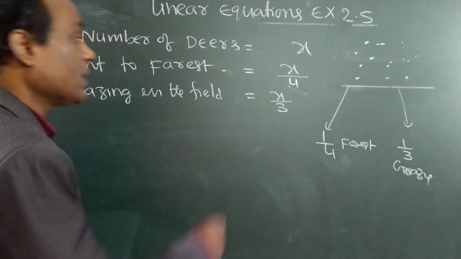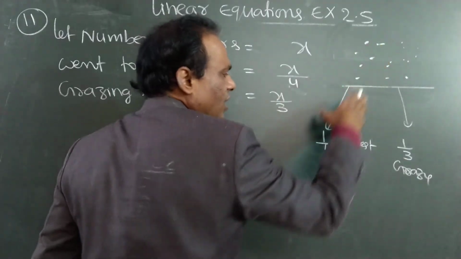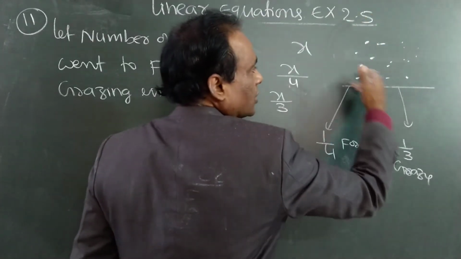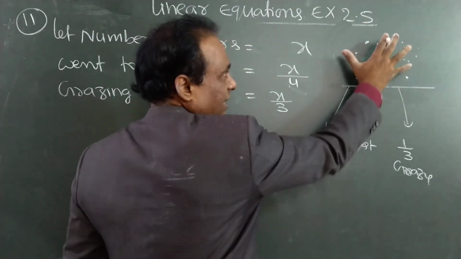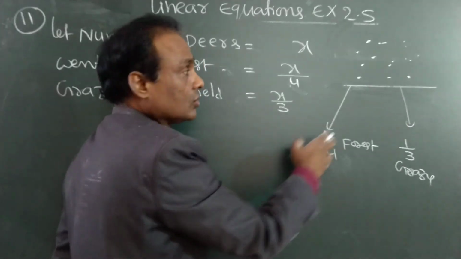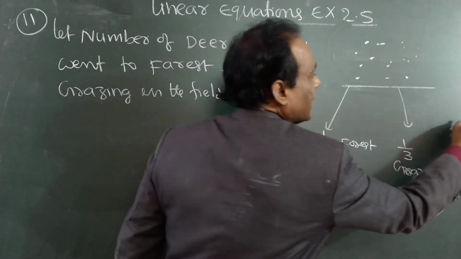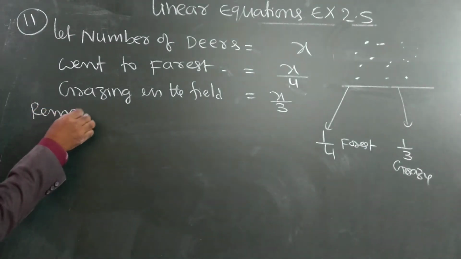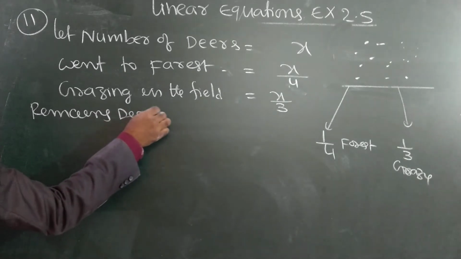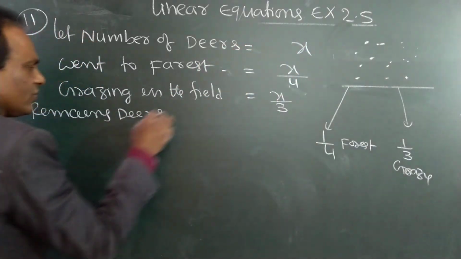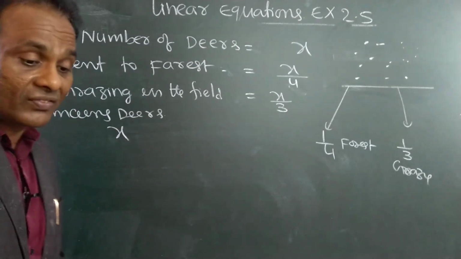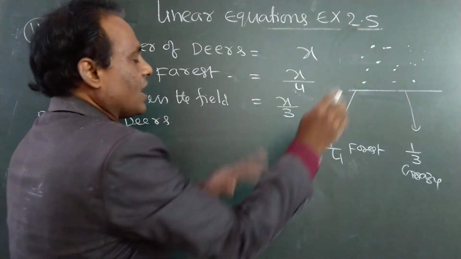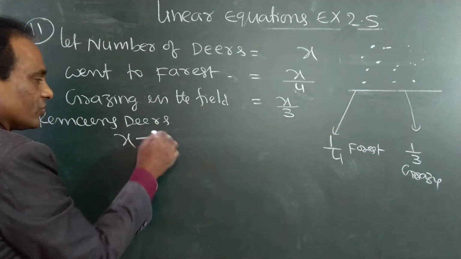How many remain? How many deer remain here? Not all went to the forest, and not all went to graze. Out of the total, few went to the forest, few went to grazing. How many remaining? How to get the remaining deer? Remaining deer means first total x deer. In that, some went to the forest, so we have to subtract.